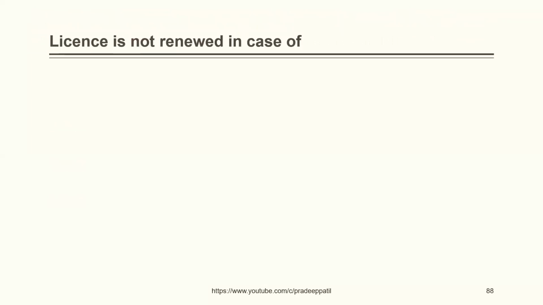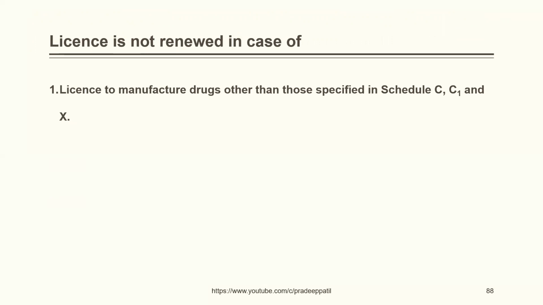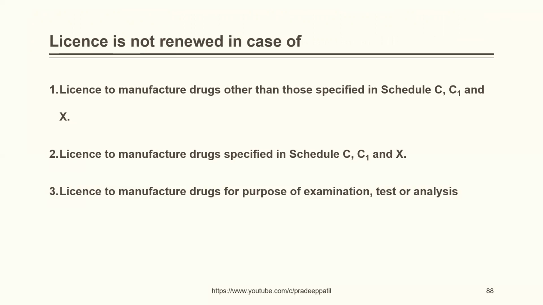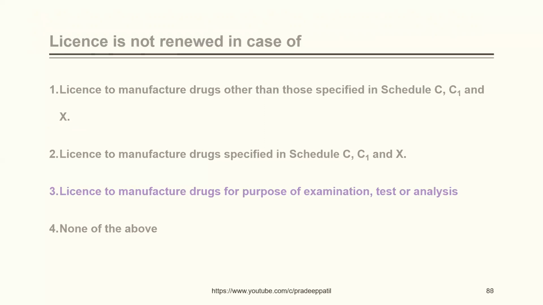License is not renewed in case of: license to manufacture drugs other than those specified in Schedule C, C1 and X, license to manufacture drugs specified in Schedule C, C1 and X, license to manufacture drugs for the purpose of examination, test or analysis, none of the above. The correct answer is license to manufacture drugs for the purpose of examination, test or analysis.